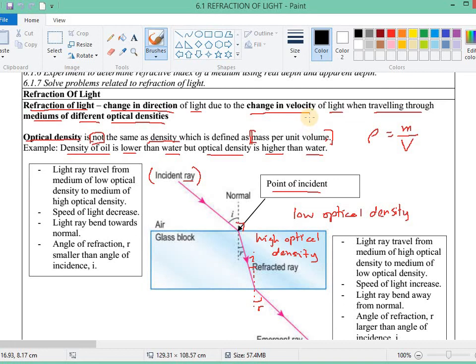For example, a water wave will become slower when the depth of water changes. When the water becomes deeper, the water wave will be able to propagate faster, and when the water becomes more shallow, the water wave will propagate slower.